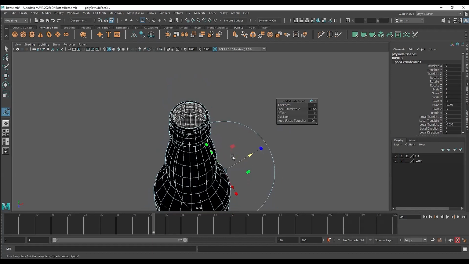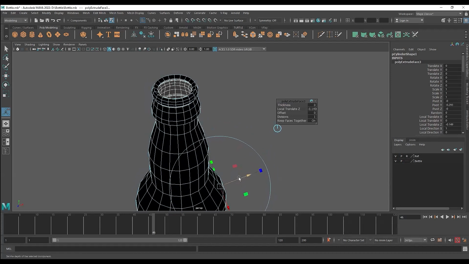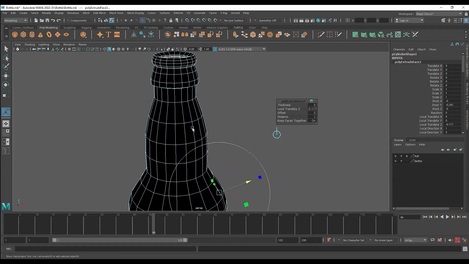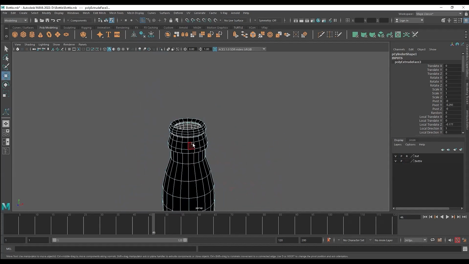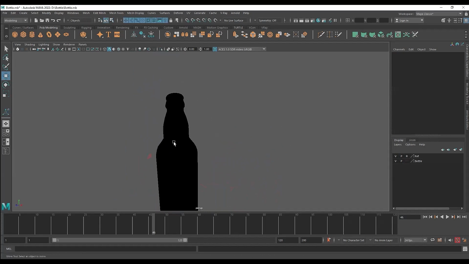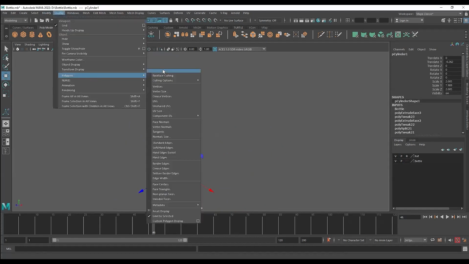Now, how thick should it be? These types of glass materials are usually very thick, so it should have this much of thickness. Okay, not this much. This is way too much. This much is completely fine. Okay, so I'm going to press W, let it go, and now you can see the bottle is looking completely black. Let's see what happens if we try to look at the normals.